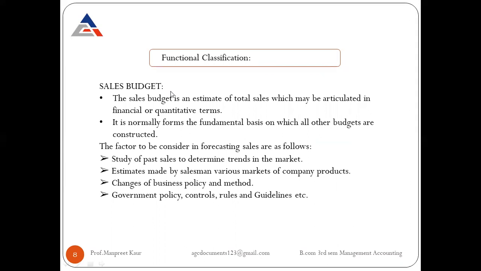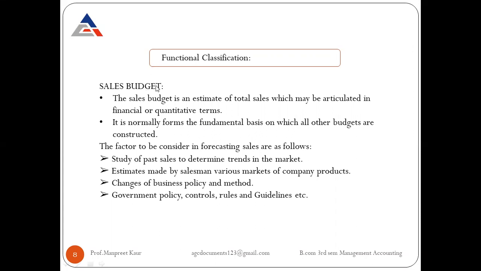The very first point we are going to discuss is the functional classification. Functional classification includes what kind of activities are performed within the organization. So the very first sub-point we are going to discuss is the sales budget. According to the word, it is the budget which is used for selling purposes.